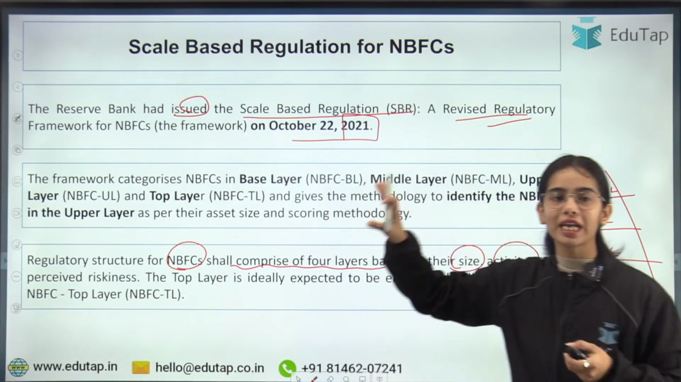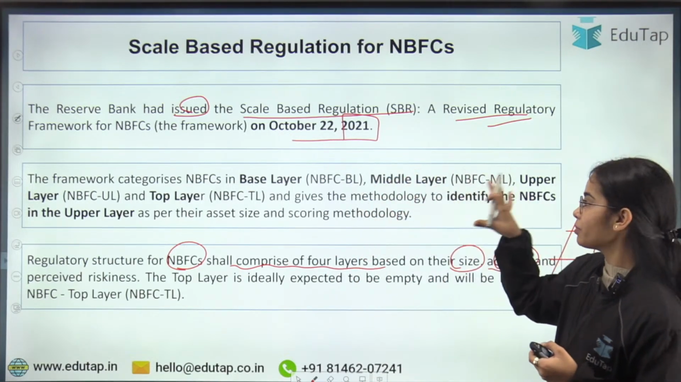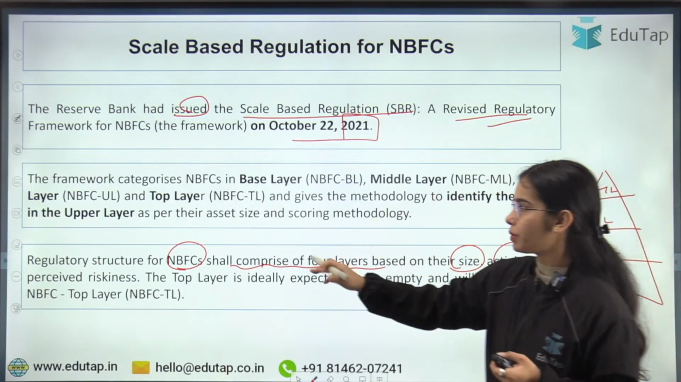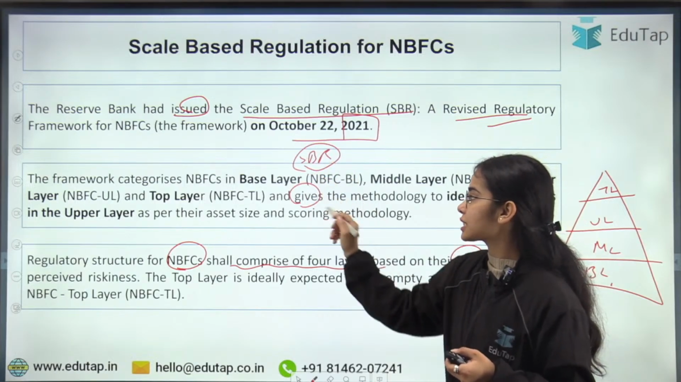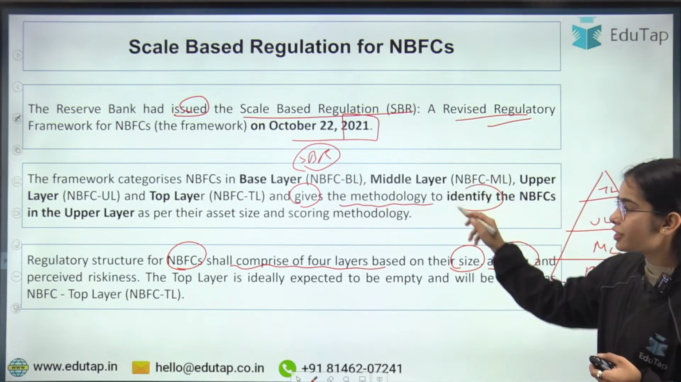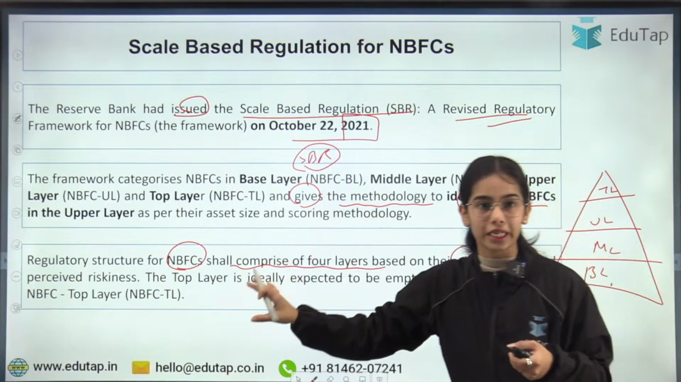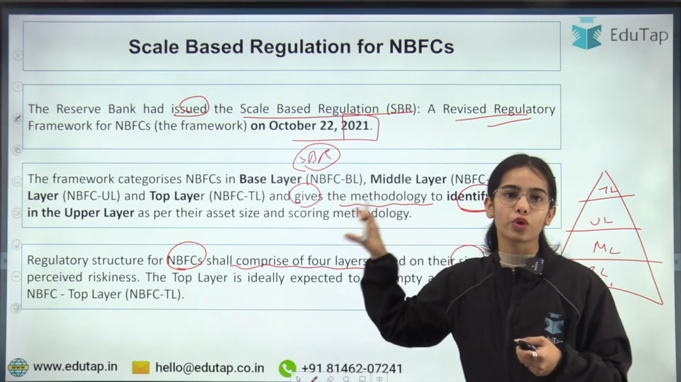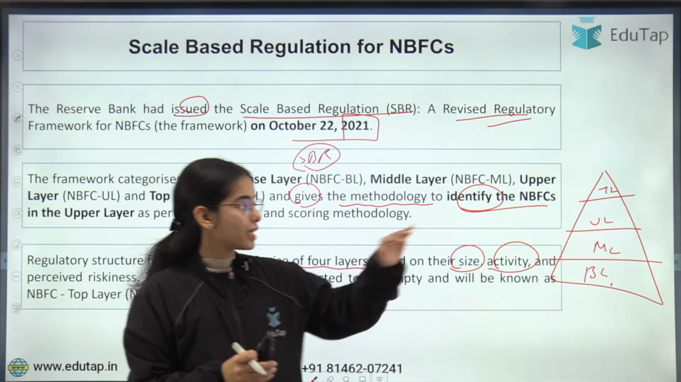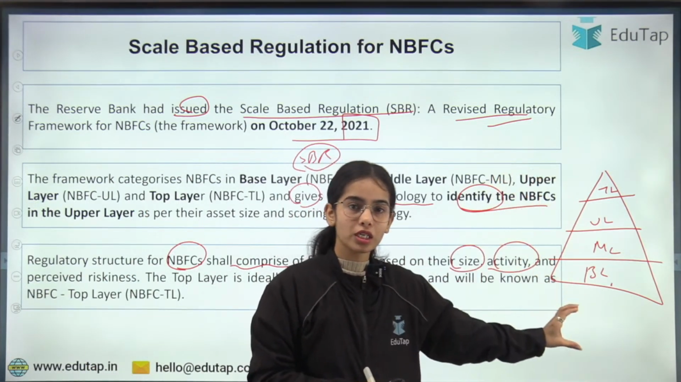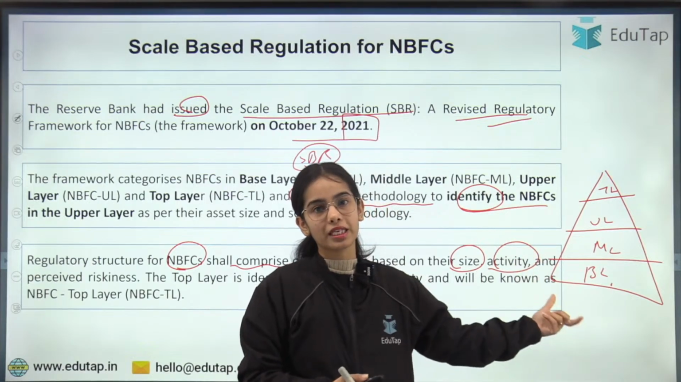So basically the framework categorizes the NBFCs into base layer, middle layer, upper layer and top layer, and in the scale-based regulatory framework, there is a methodology given to identify the NBFCs in the upper layer as per their asset size and the scoring methodology. So I hope till now everything is clear, that the NBFCs are divided into 4 layers. The lower or smaller the NBFC, in the base layer it will come.